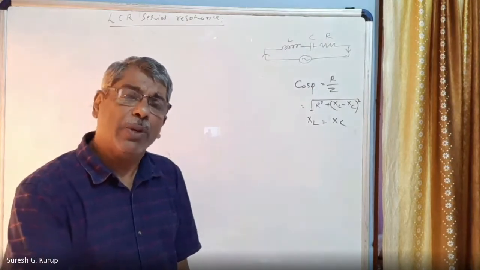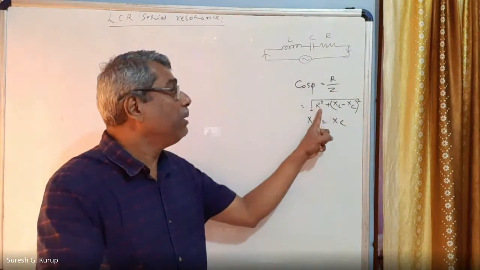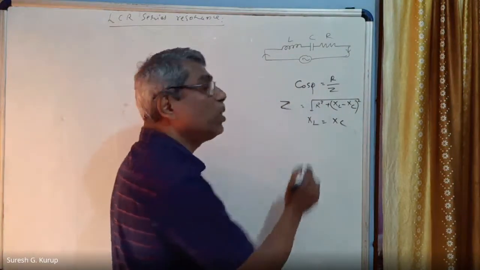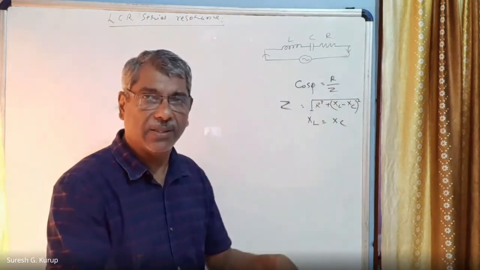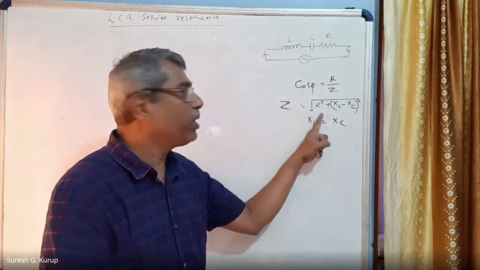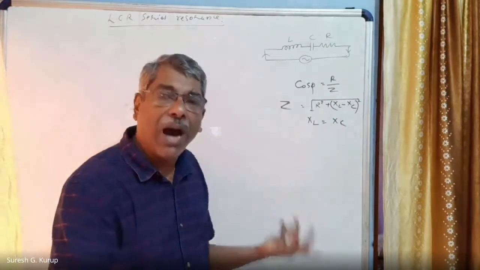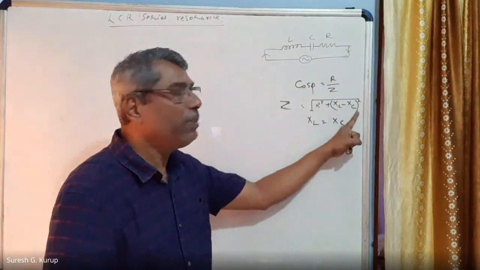So when the circuit becomes resonant, one thing you have to understand is that the impedance of the circuit becomes very, very low. It is reduced to resistance. Why resistance? Because XL becomes equal to XC, impedance becomes equal to R. Earlier it was root of R square plus XL minus XC the whole square.